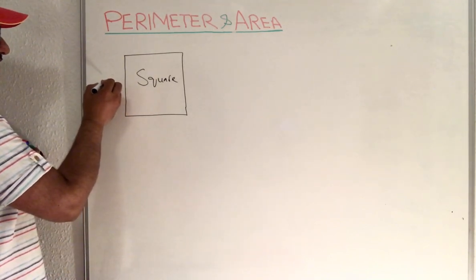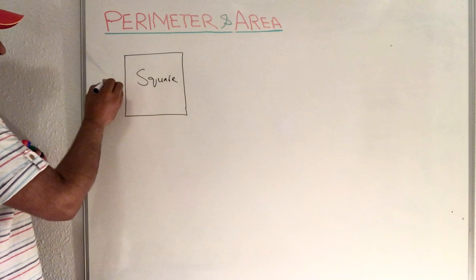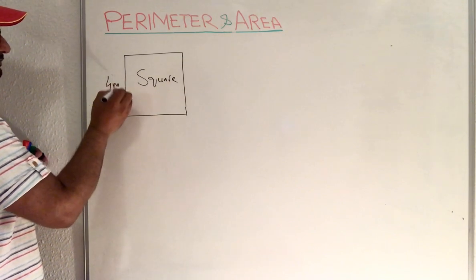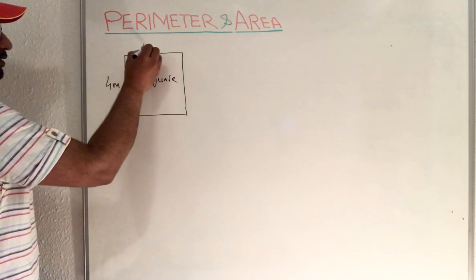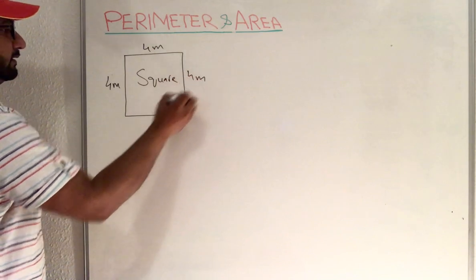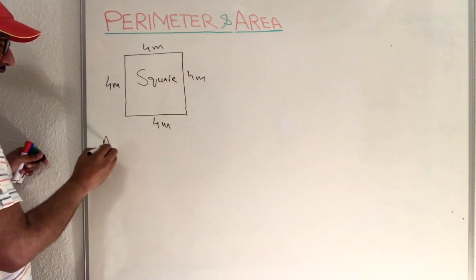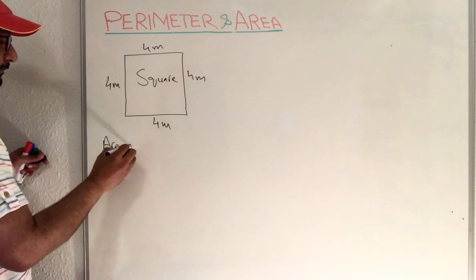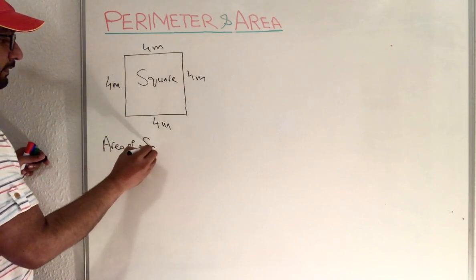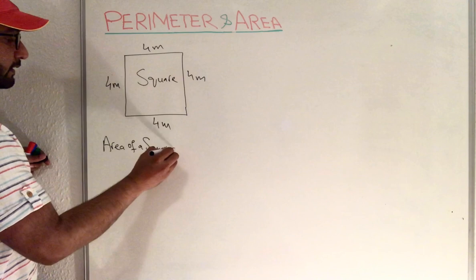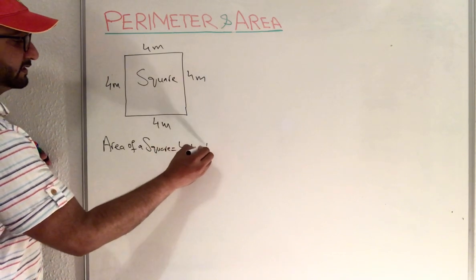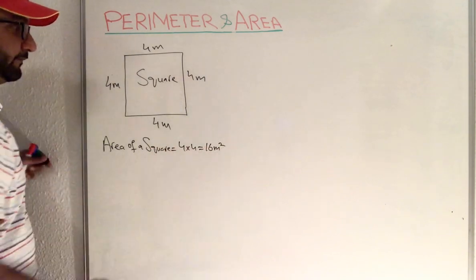If this is 4 meters, then this is also 4 meters, 4 meters, 4 meters. So when you are finding the area of a square, 4 times 4 is 16 meters squared.